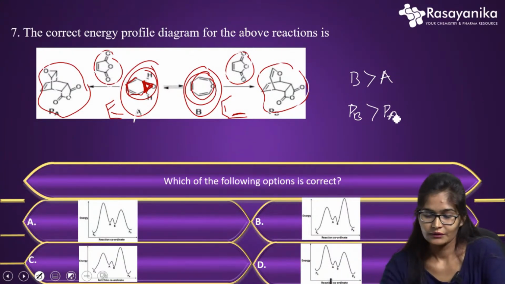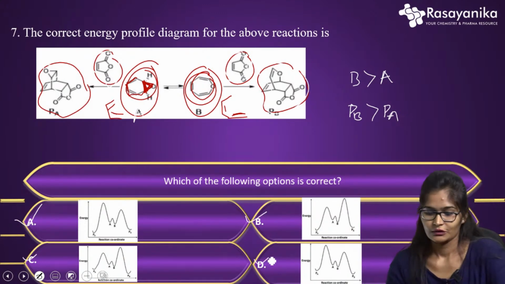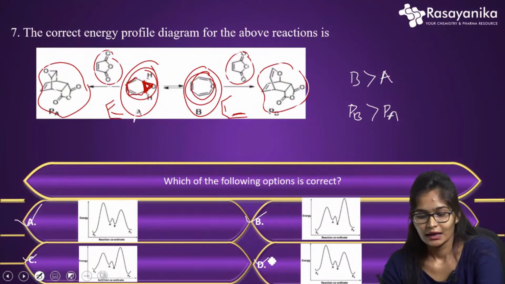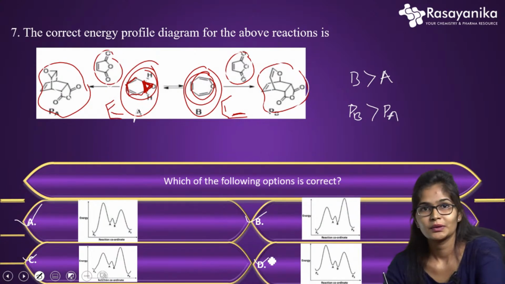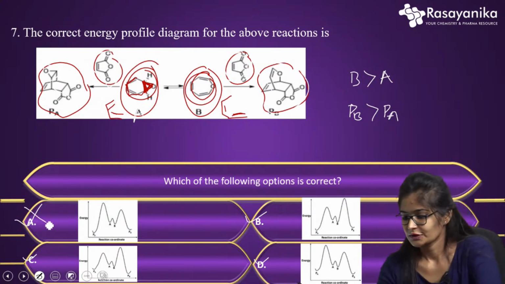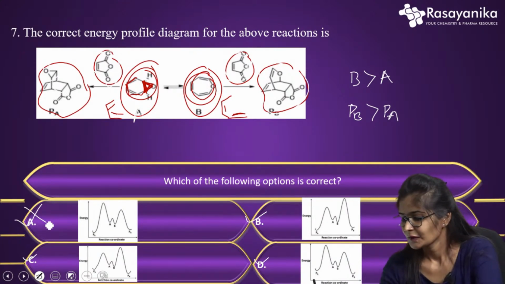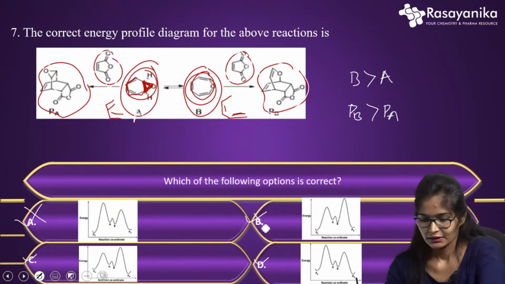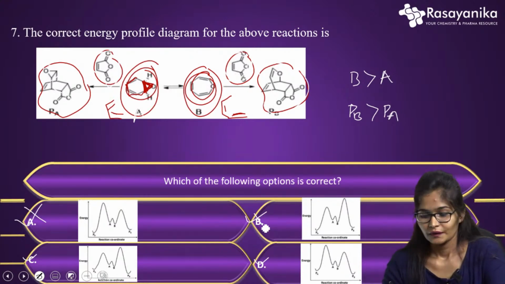So according to the graph, we have to check the options: option A, option B, option C, and option D. In option A, they have shown PA below and PB like this, and the conversion A to B, whatever they have given, is not possible. In the graph, A gives rise to PA and B gives rise to PB. Even here, B to PB is also not possible. Between C and D, A gives rise to the product PA and B gives rise to the product PB.